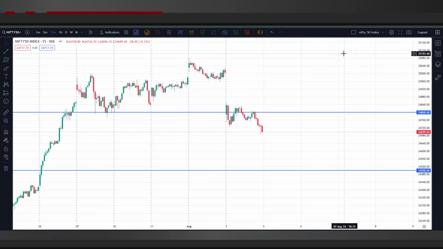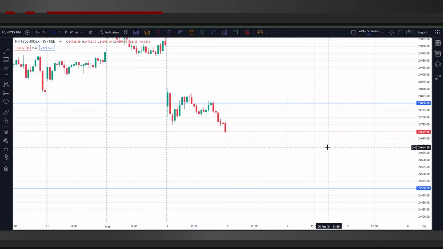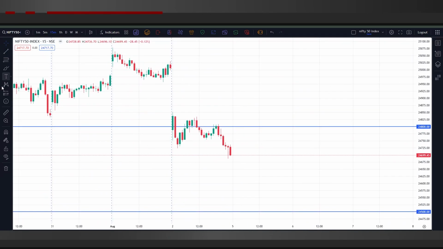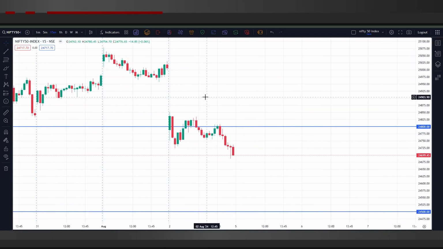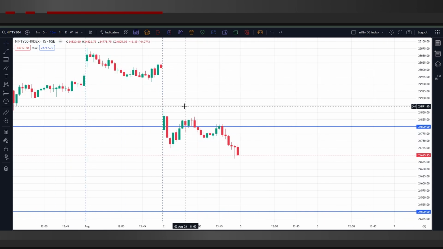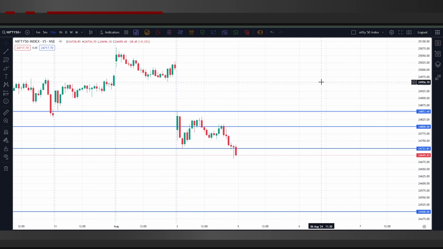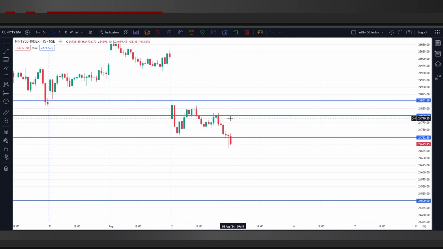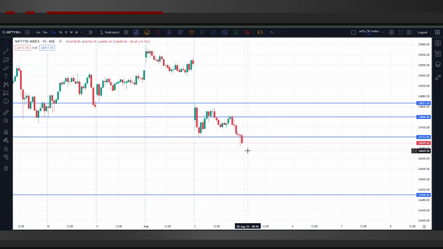Now, if we look at the chart carefully, we can see that market opened a big gap down today. That was somewhere around 200 to 230 points. And after that, the market remained in the same range that it had formed in the morning session. Also, we can see that 24,800 is an area from where the market is starting to drop. So we can conclude that 24,800 can be a potential resistance. And we can assume that if this fall continues, it can go till 24,500.